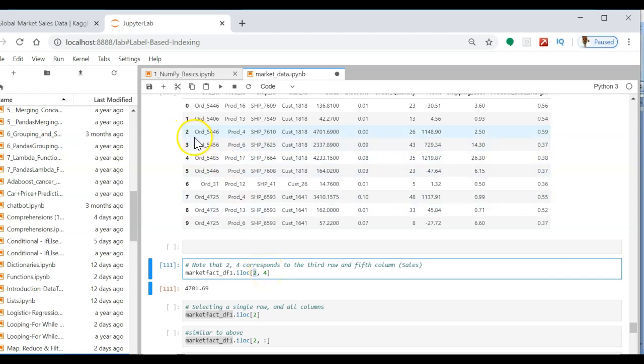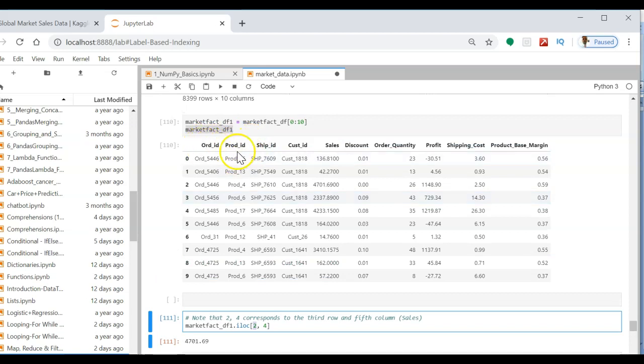So my fourth column is 0, 1, 2, 3 and 4. Remember that the column indexing also starts with 0. So under the sales column, you have to look for the row corresponding to the second index, which is 4701.69.